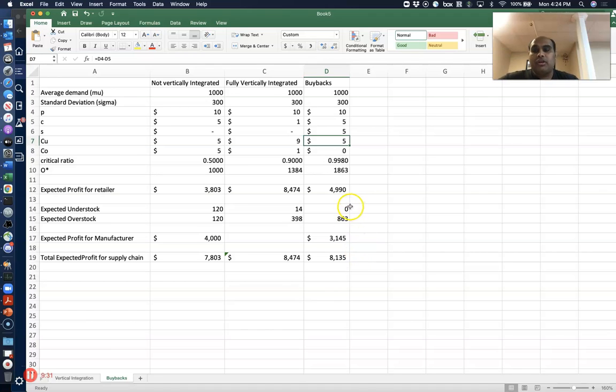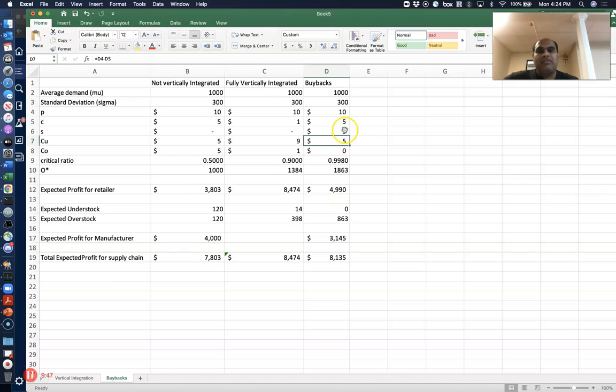You're essentially saying that it's not going to be an understock. The overstock is going to be 863. You'll notice that the manufacturer makes so much less money, and the overall supply chain profit also plummets, even though the retailer is now going to make a really, really large share of the profit.